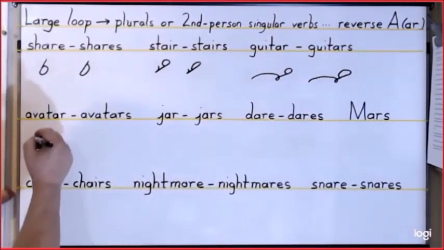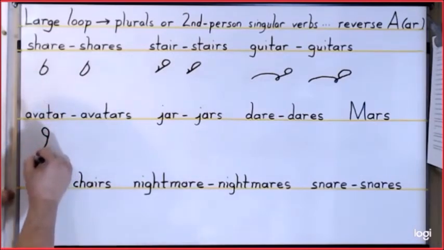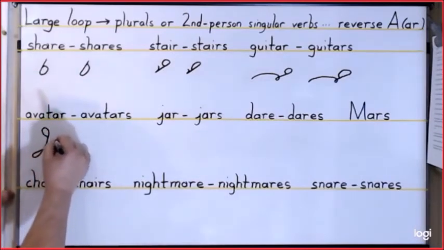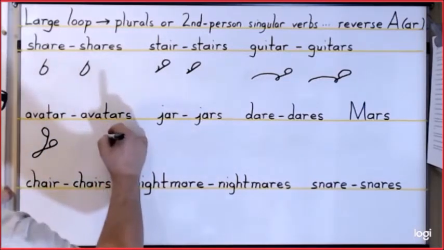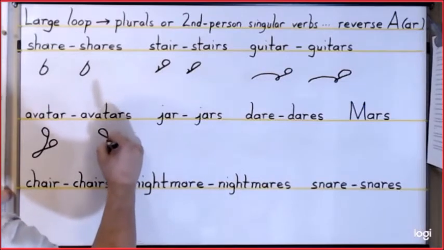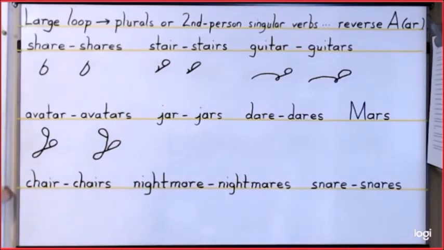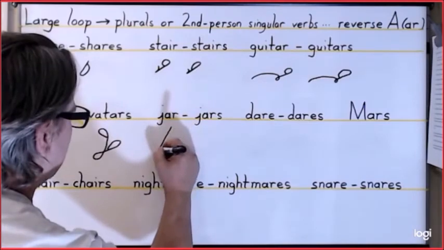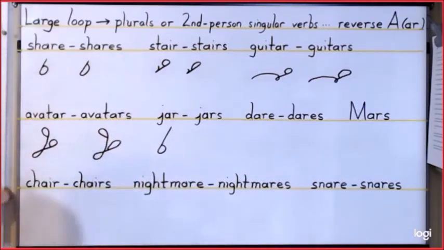For avatar, it is A-V-A-T and that reverse A. For avatars, it is A-V-A-T and that large loop at the end. For jar, it is J and reverse A, representing AR at the end.